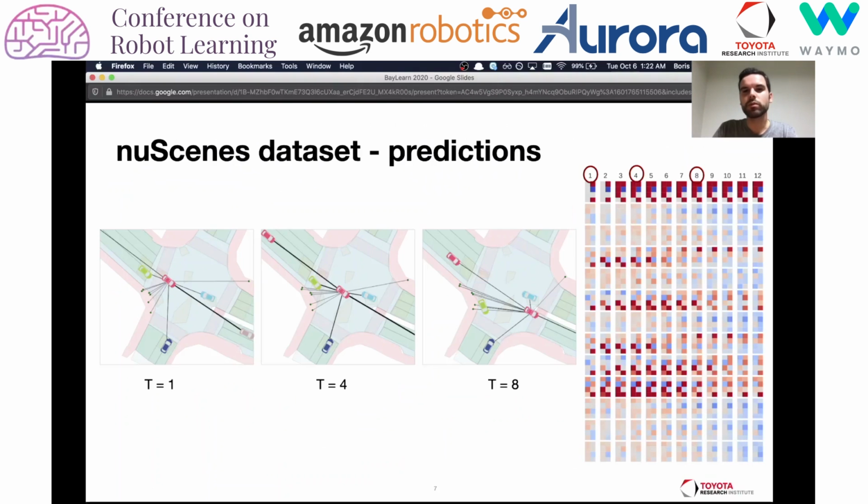So we can also apply the same interpretability analysis with the nuScenes dataset. In particular on the left, we can see a scenario where the ego vehicle in red is crossing an intersection. On the right, we can see visualization of the B matrix over time, which is responsible for modeling the effect of the ego vehicle's control on other agents. We can see that specific entries in the B matrix light up, or that is, increase in Frobenius norm magnitude as the ego robot enters the intersection.